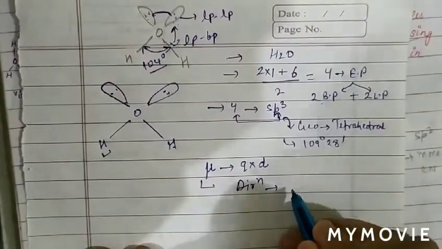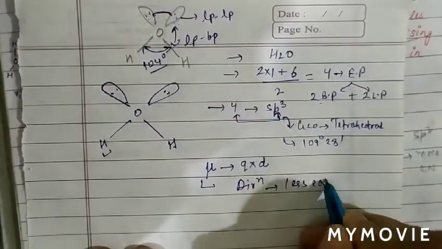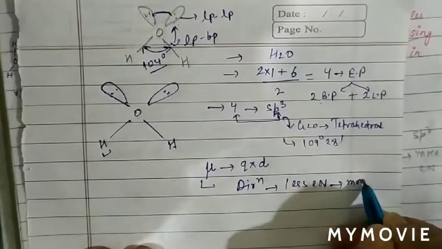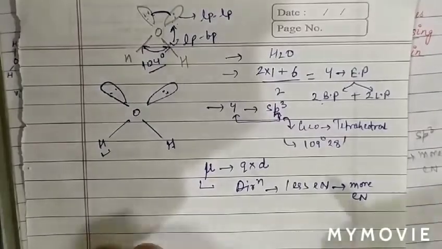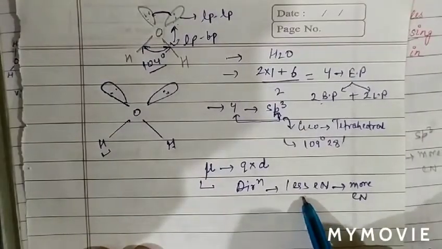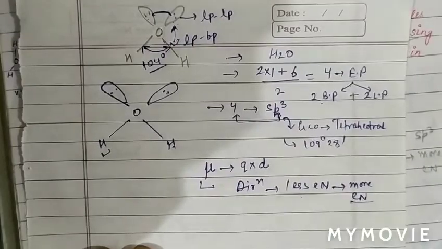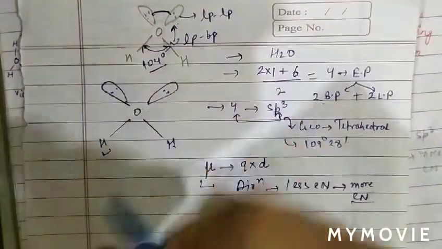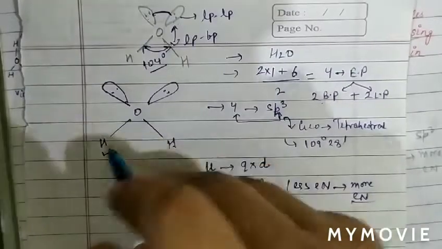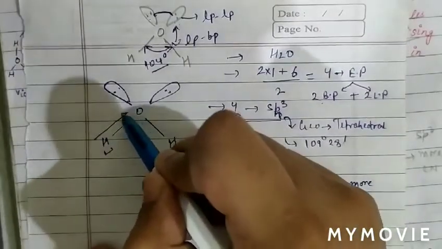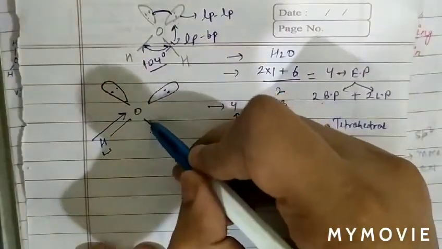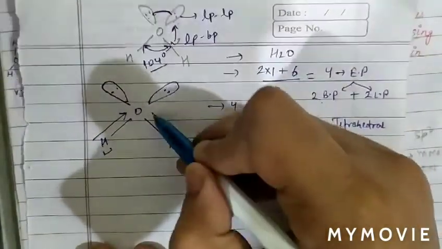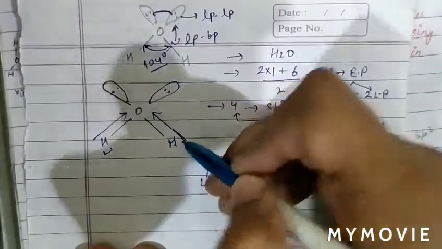As dipole moment is a vector quantity, its direction is from the less electronegative element to the more electronegative element. Oxygen is more electronegative than hydrogen, therefore the direction of the dipole moment is from hydrogen to oxygen. Again for the other oxygen-hydrogen bond, the direction is from the less electronegative to the more electronegative element.